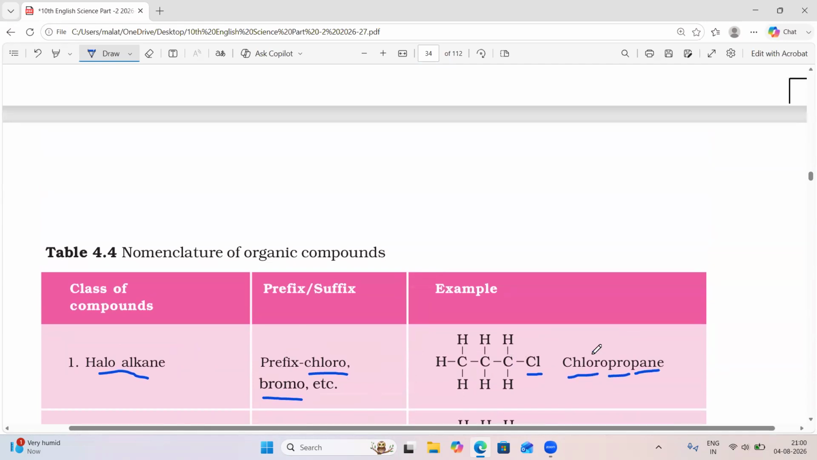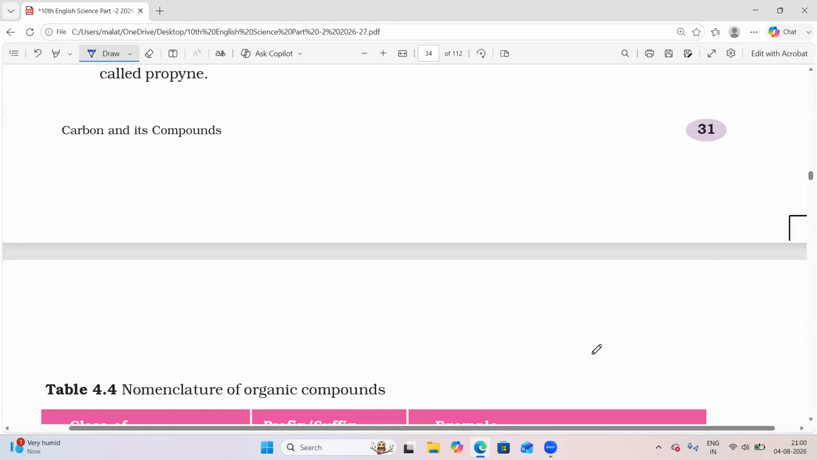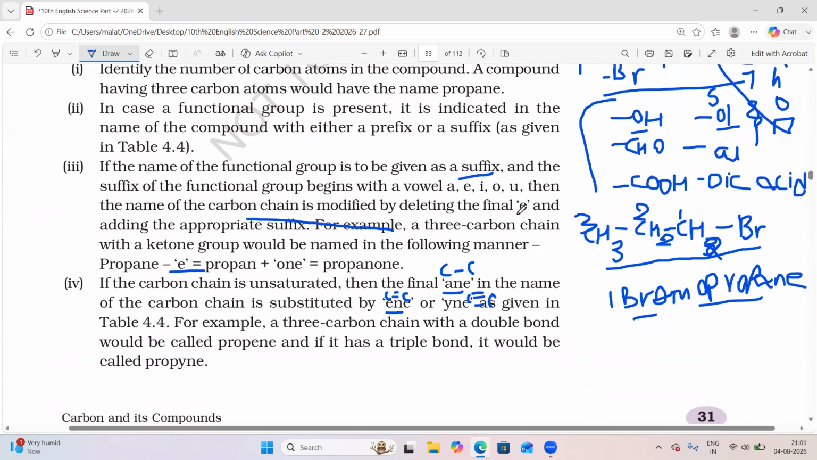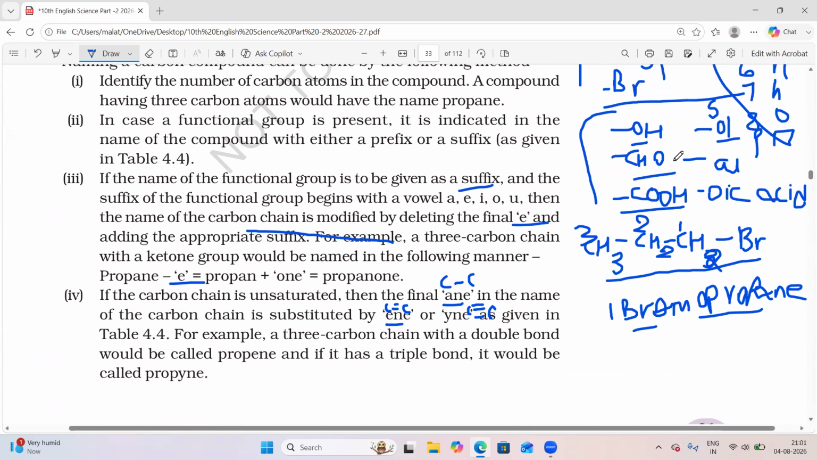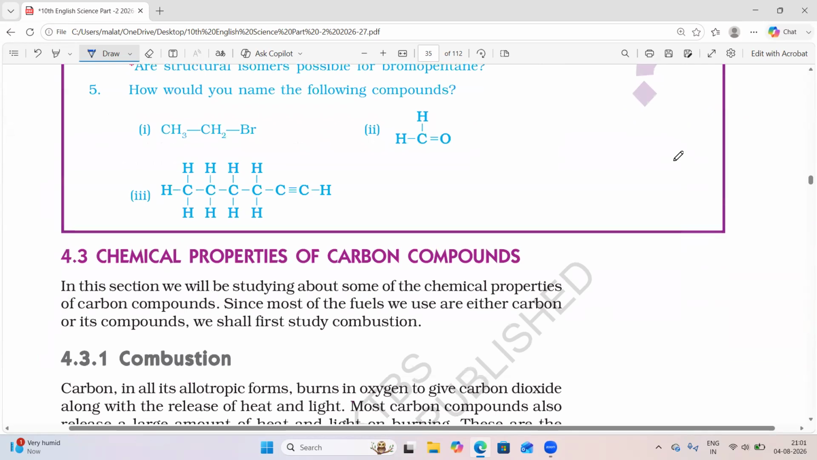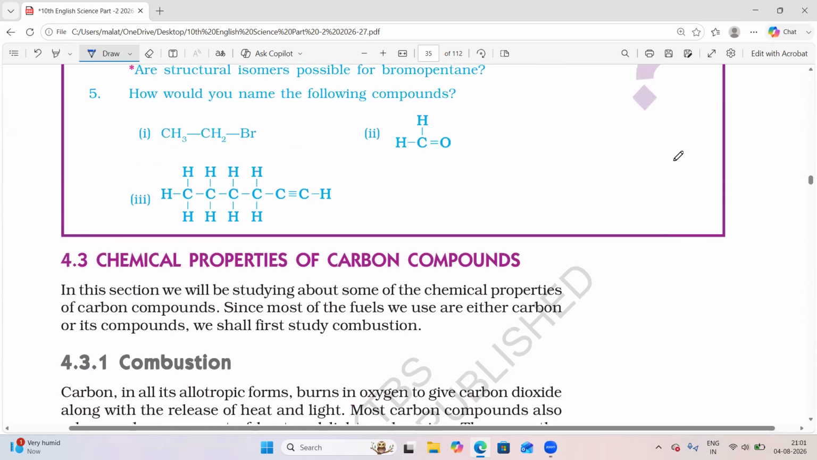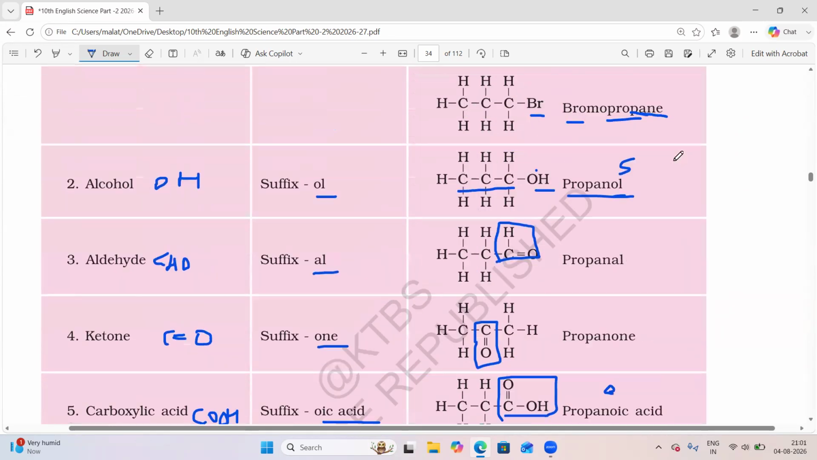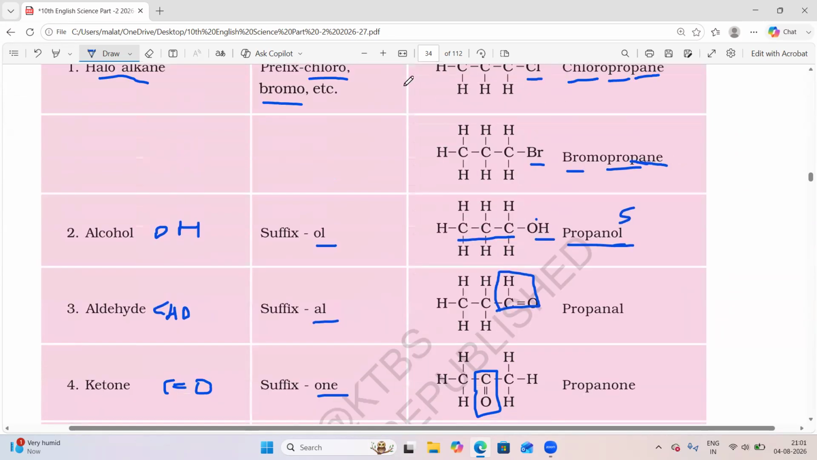So which functional groups are present determines where we should write a prefix and where we should write a suffix. And while writing the name with a suffix, we should remove the E and write OL, AL and OIC acid based on the functional groups present in those organic compounds. So these things are very important to understand the nomenclature of organic chemistry. And it is also easy in the 11th and 12th class if you understand some basics in